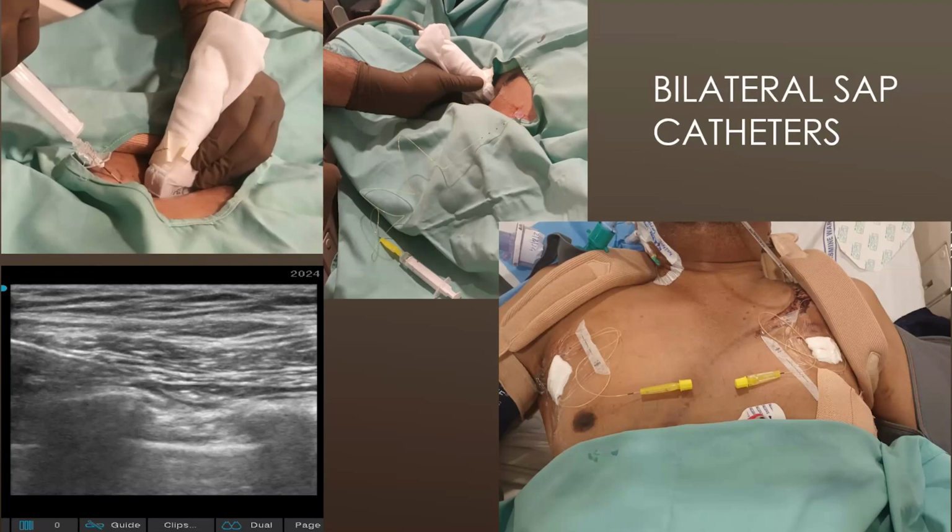Somebody asked about the combination of superficial and deep. That's not necessary. If you go for the deep block, that is more than enough. Prior to introducing the catheters, with the needle you inject local anesthetic on both sides, 0.1% ropivacaine, around 20 to 30 ml based on how many rib fractures there are. For 3rd to 6th rib fractures, the needle position would be at the 4th, and when you inject you can see both cephalad and caudal spread on both sides. Then you keep the catheters and can start an infusion maybe 2 to 3 hours later, 0.1% ropivacaine at 6 ml per hour, and increase if necessary.